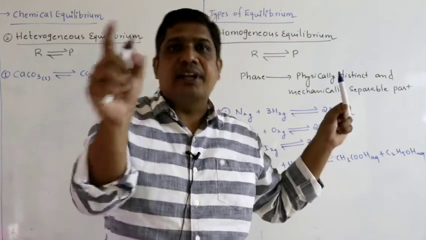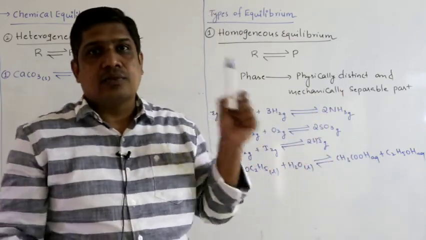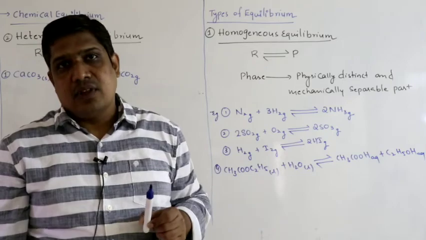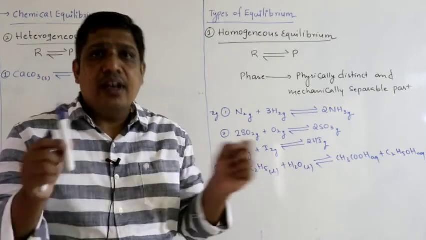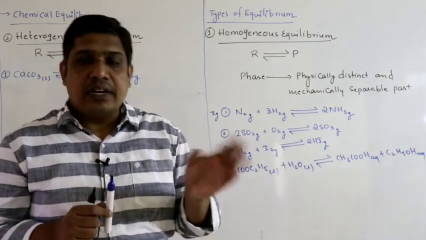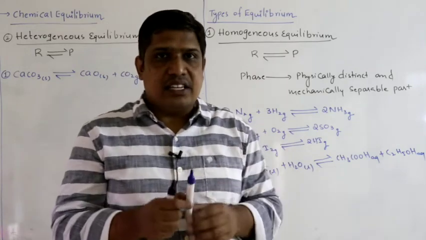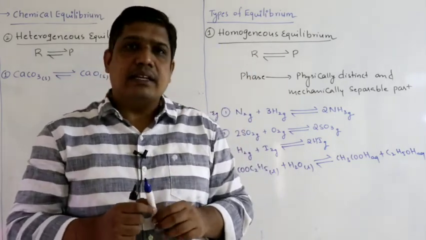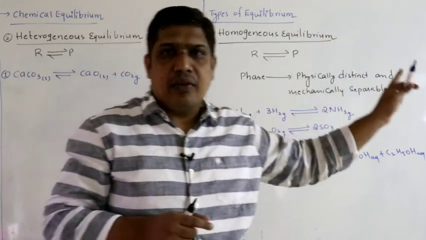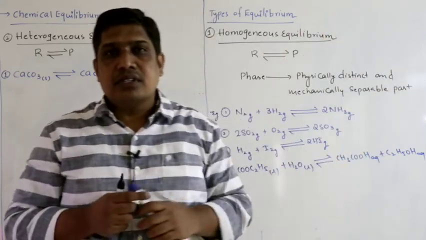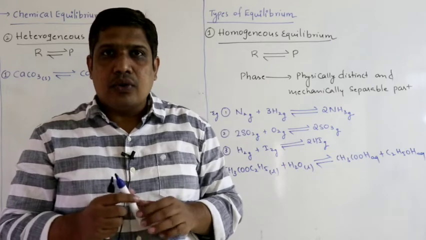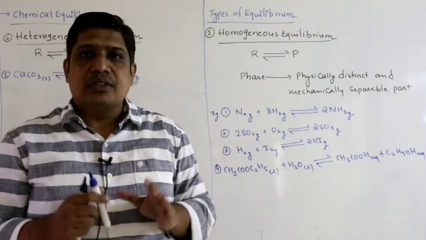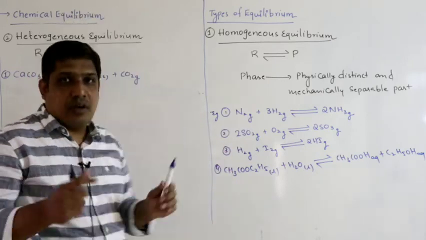That means I have separated the air in the classroom from the marker. So there are two different phases, solid and gas, physically distinct. Air is gas, the marker is solid, mechanically separable. I can just hold it and take it away. This is a simple mechanical process, hand picking. Therefore, since I am able to separate them, there are two different phases.